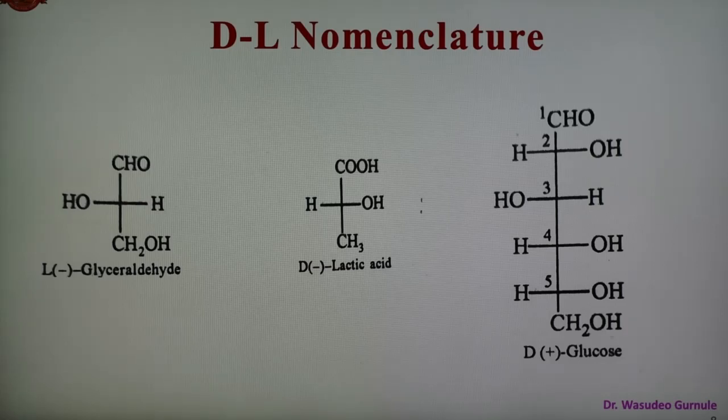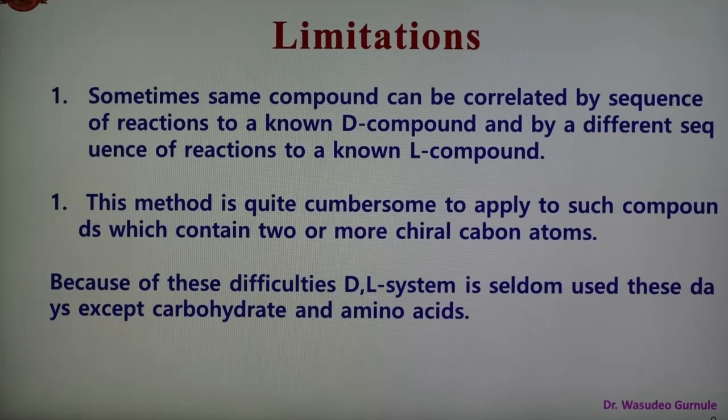There are certain limitations to this DL system. The first limitation is that sometimes the same compound can be correlated by one sequence of reactions to a D compound, and by a different sequence of reactions to an L compound. So this is another limitation.